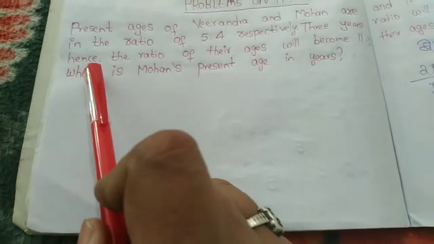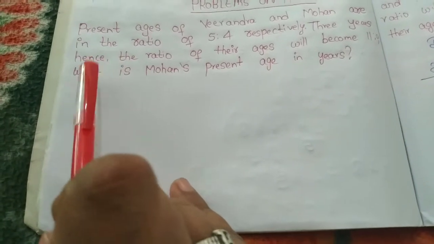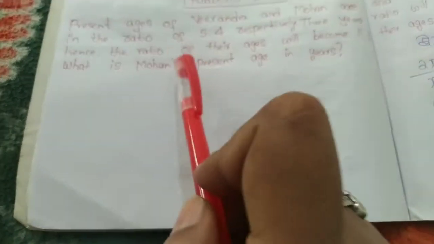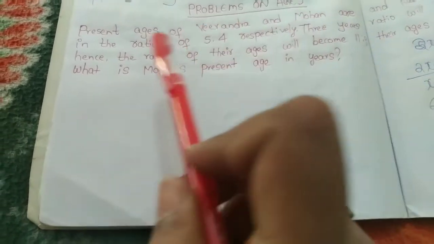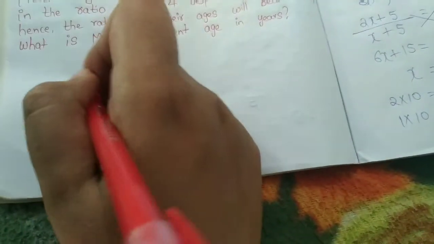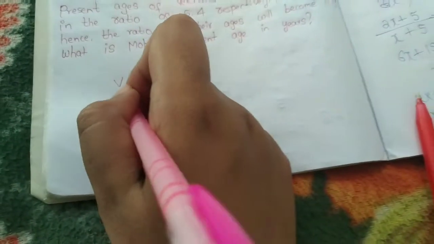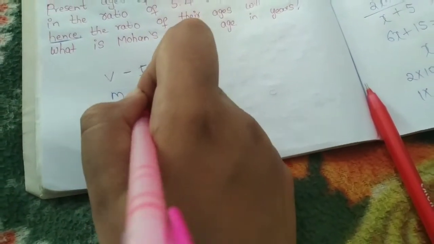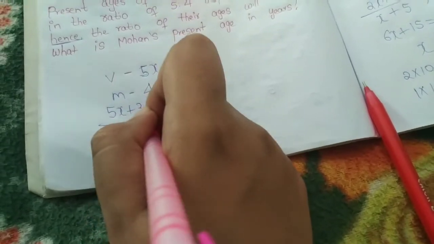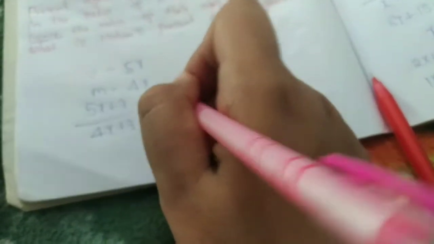So what they give here, the keyword is hence, which we already discussed in the earlier video. Hence means after. Okay, so the present ages of Virendra and Mohan are in the ratio 5:4. So let Virendra's age be 5x and Mohan's age be 4x. So 3 years hence means (5x plus 3) by (4x plus 3) equal to 11 by 9.